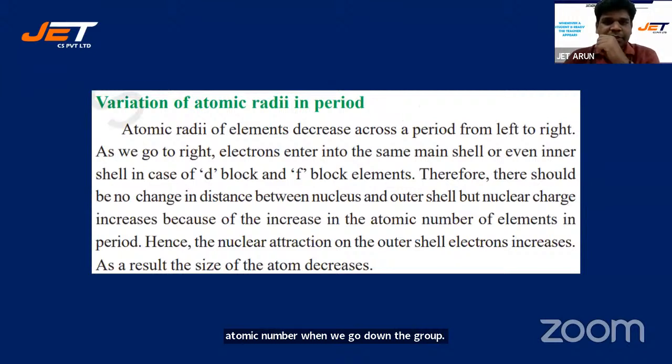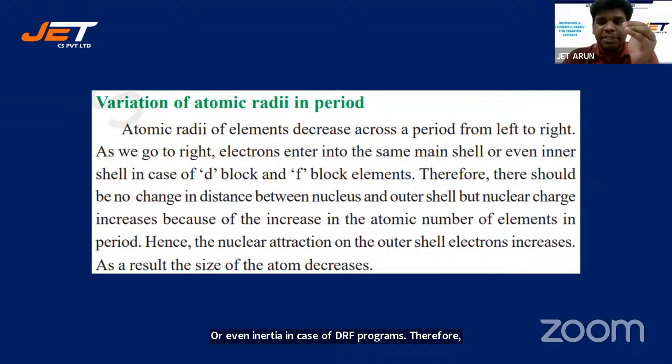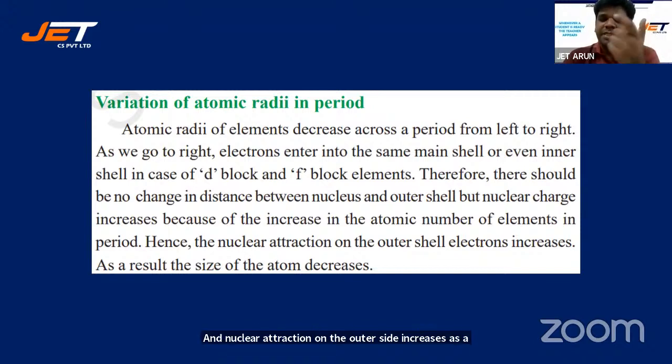All right. Further, how does atomic radii vary along the period? Atomic radii of elements decrease across the period from left to right. As we go right, electrons enter the same main shell, because periods are categorized as per the main shell, or even the inner shell in case of D or F block elements. Therefore, there is no change in distance between the nucleus and outer shell, but nuclear charge increases because of the increase in atomic number of the elements in a period. Hence, nuclear attraction on the outer shell increases. As a result, atomic size decreases.